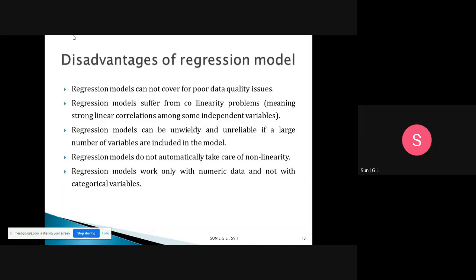Usually we need to predict the value of the dependent variable by using independent variables. If we have a categorical variable, its value should be numeric, and only then can we predict. For example, age is 32, fine, or a blood test in numerical values, we can do something. Otherwise, it works only with numerical data, not categorical data. So these are the disadvantages of regression models.